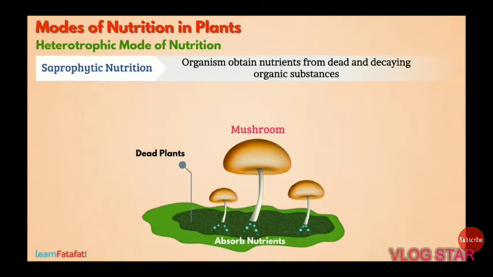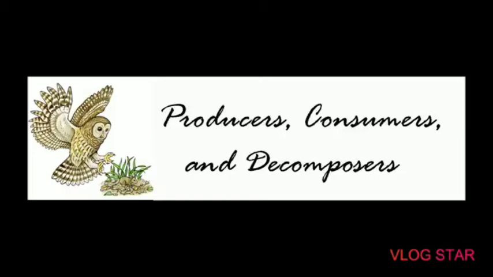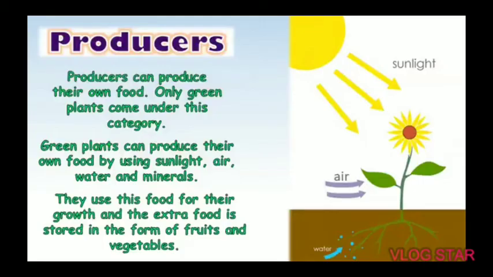The fourth criteria was lifestyle. There were three categories according to the lifestyle. Producers, organisms which can produce their own food called as producers. For example, plants produce their own food by the process of photosynthesis.